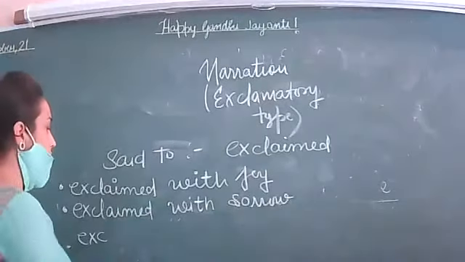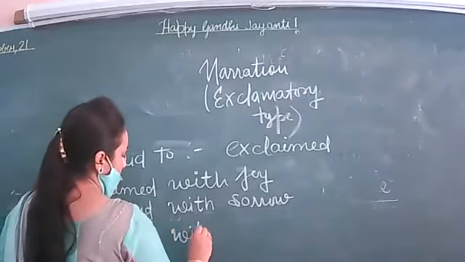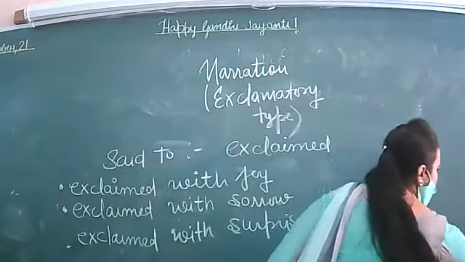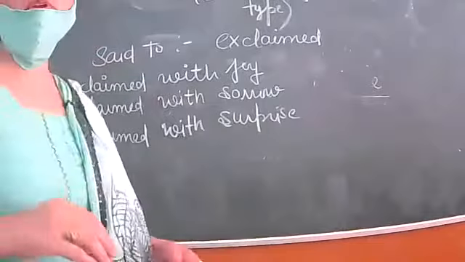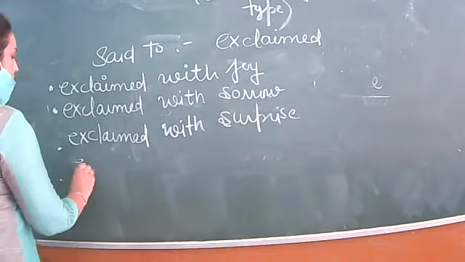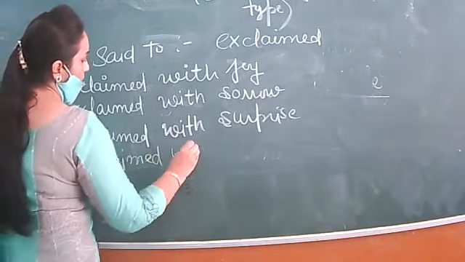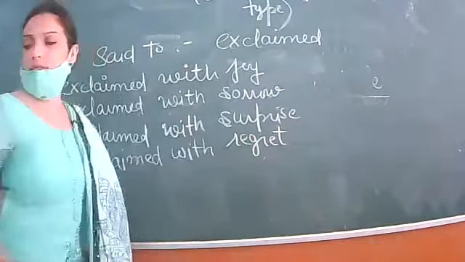So you'll be writing exclaimed with surprise. Children, write down very carefully. You will be writing all this in your fair notebook. You have to prepare notes of these. So exclaimed with joy, exclaimed with sorrow, exclaimed with surprise, exclaimed with regret.